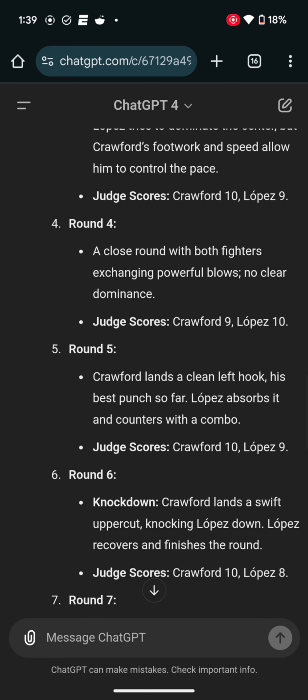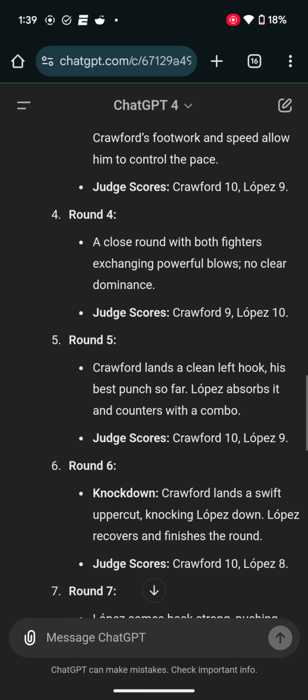Round number 6. Knockdown. Crawford lands a swift uppercut, knocking Lopez down to the ground. Lopez recovers and finishes the round. So in round 6, we got Crawford knocking Lopez to the ground, and the judges giving it to Crawford for that knockdown. But it doesn't seem like it fazed Lopez that much because he quickly recovers and finishes the round. So he got knocked down, but it didn't really hurt him too bad.